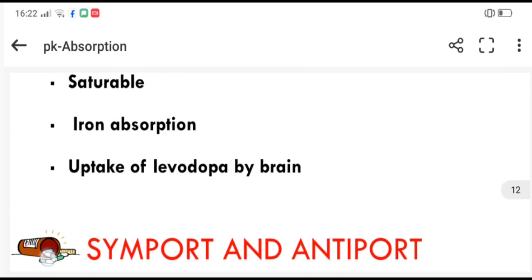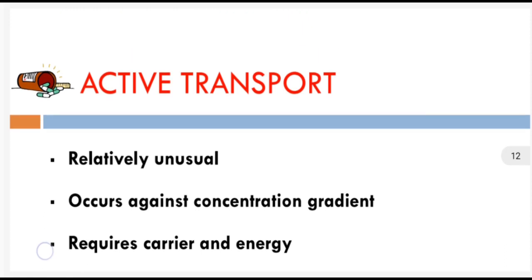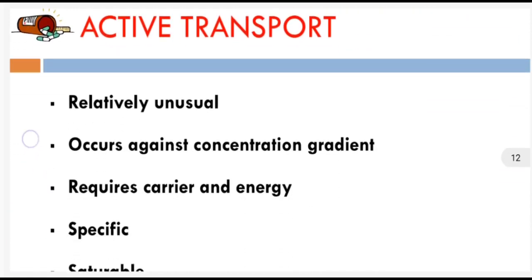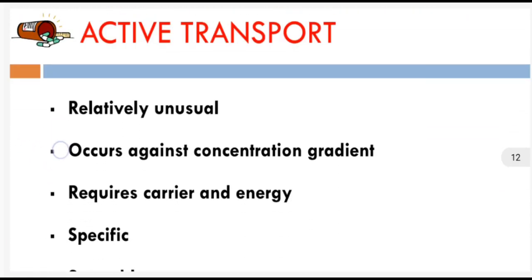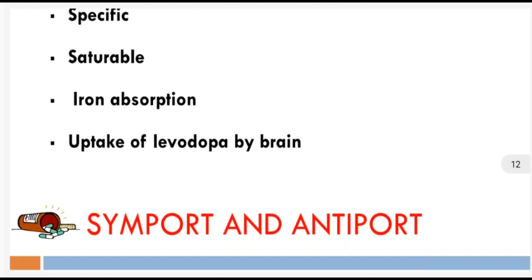Next is active transport, relatively unusual, occurs against the concentration gradient, that is from lower concentration to higher concentration, requires carrier and energy. It is a specific saturable process, for example iron absorption and uptake of levodopa by the brain.